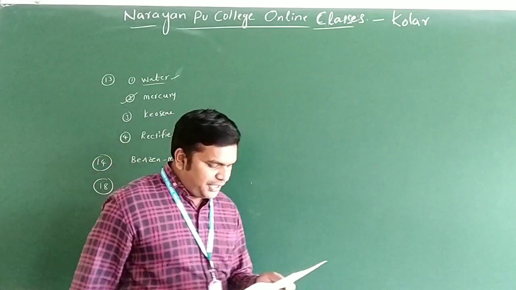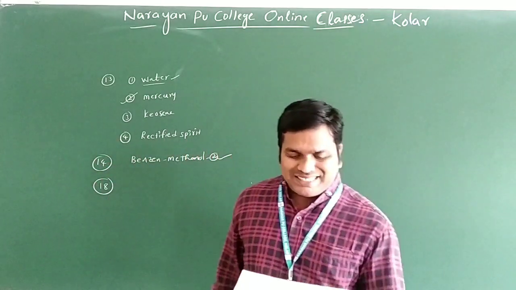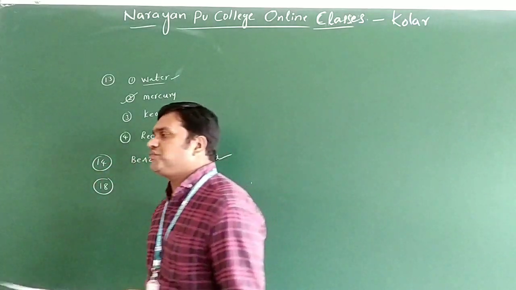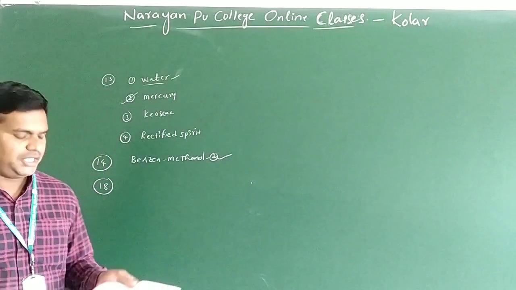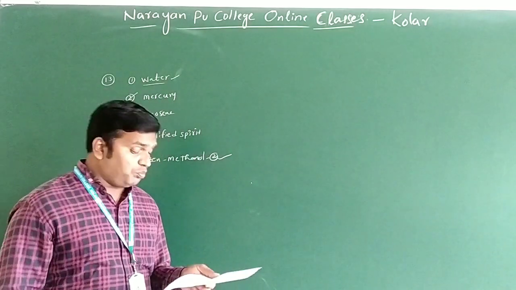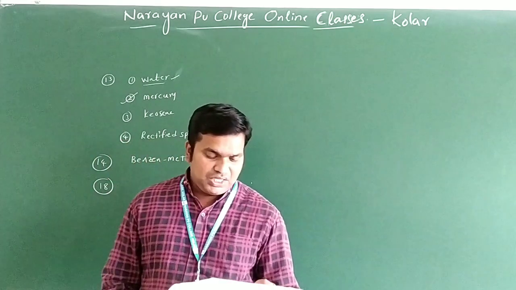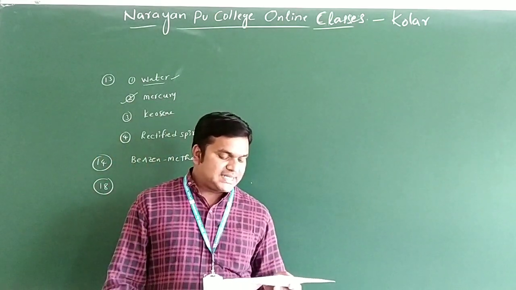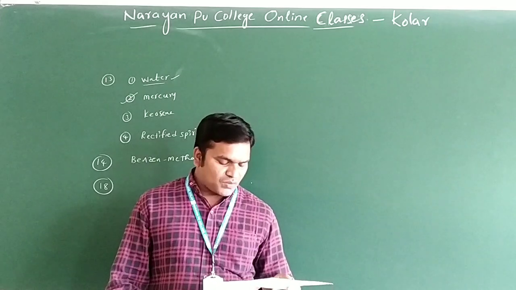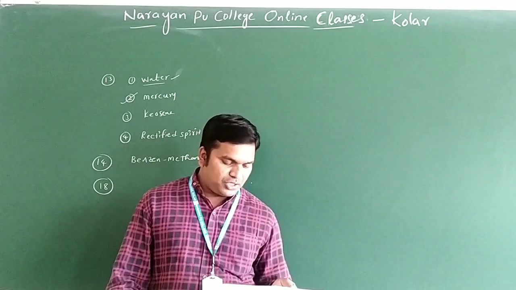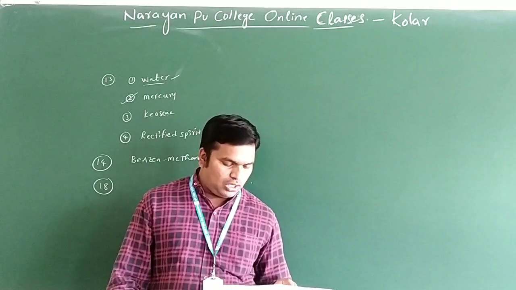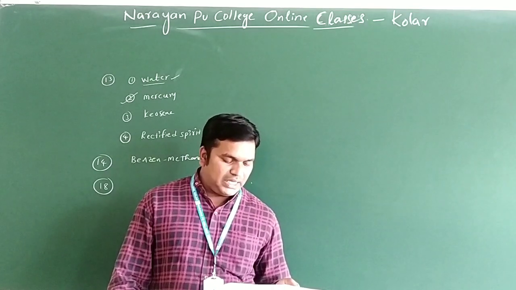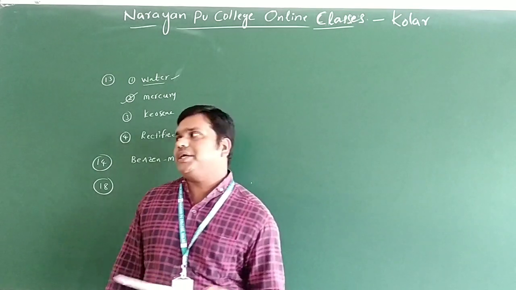What is question number 18? Which of the following does not show positive deviation from Raoult's law? The first option we have benzene and chloroform. Second one benzene and acetone. Third one benzene and ethanol. Fourth one benzene and carbon tetrachloride.